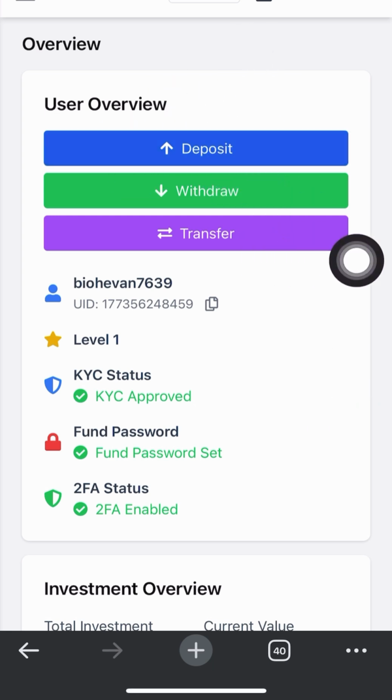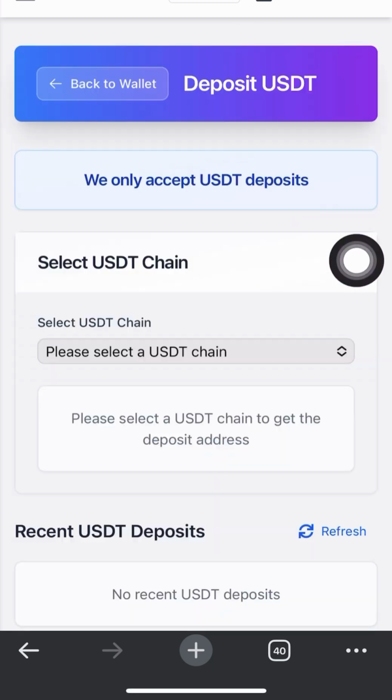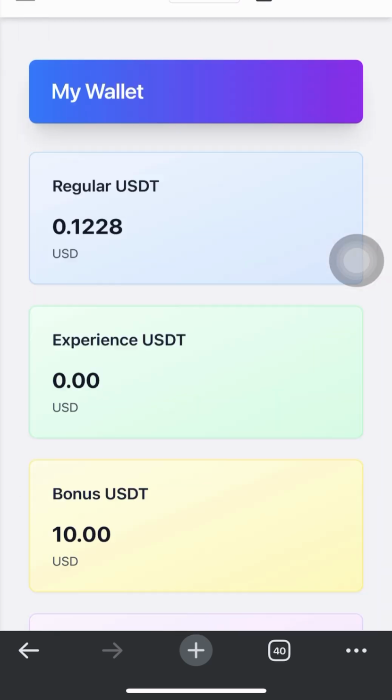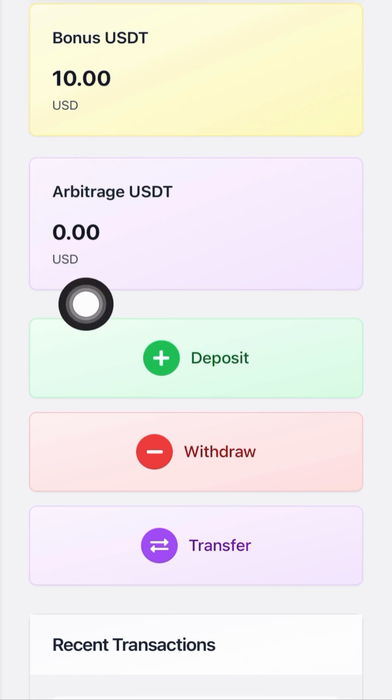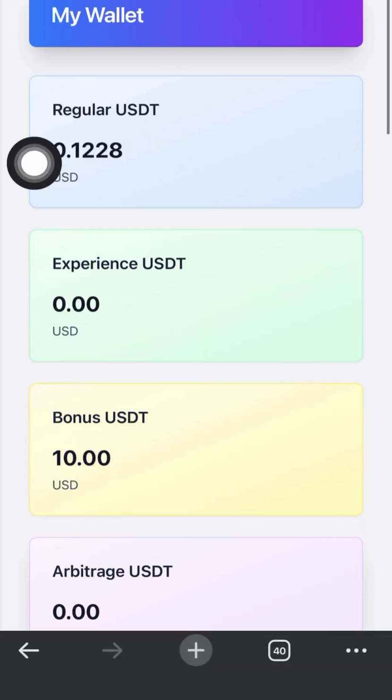So let's start. Click here to deposit your money. This one is my demonstration account. When you deposit your money, it will be in your regular USDT. So when you want to withdraw, you can withdraw at any time.